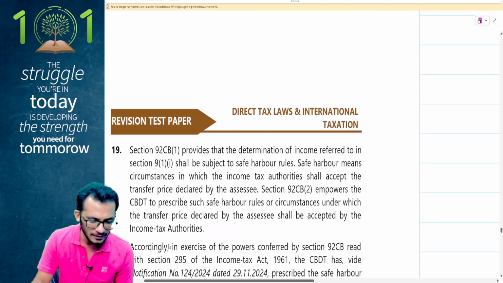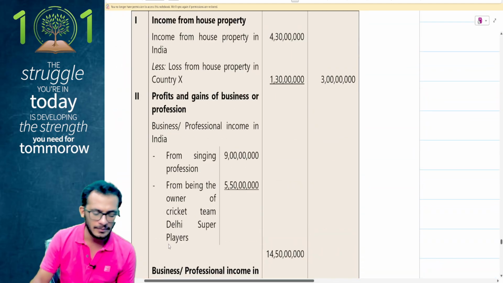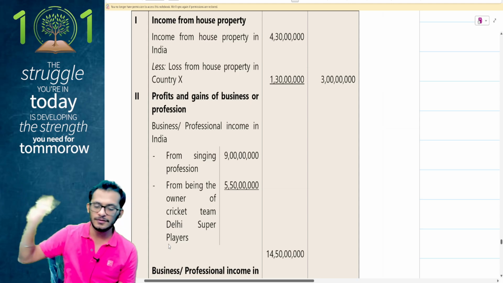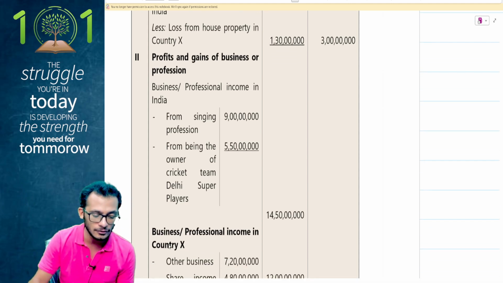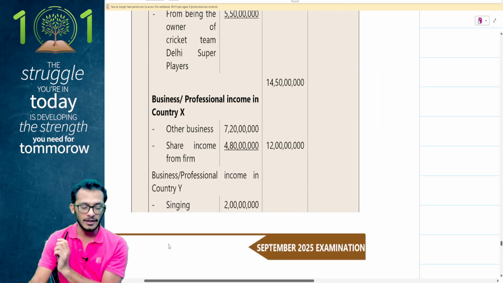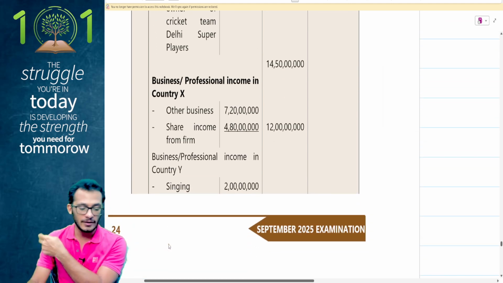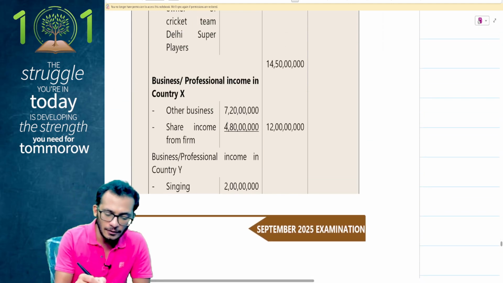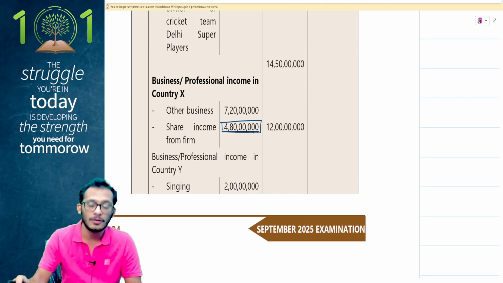Yes, so if I show you the answers very quickly, people, let's see what is happening. I have income from house property 4.3, loss of 1.3 has been set off, so 3 crores is allowed for me. PGBP incomes have been taken, 14.5 crores is reported. PGBP income of country X has been reported, and if you notice, the share of income from firm is also treated as a taxable component.